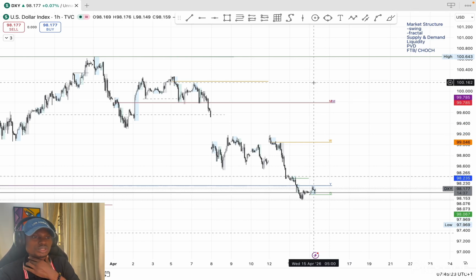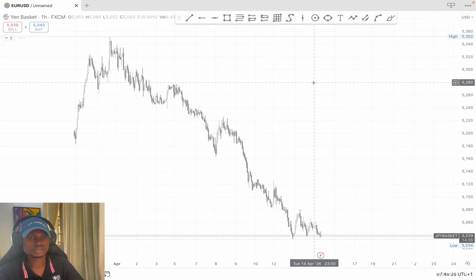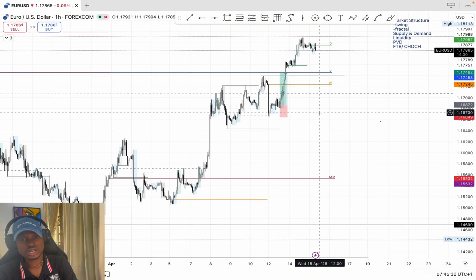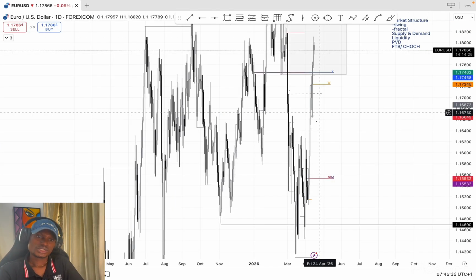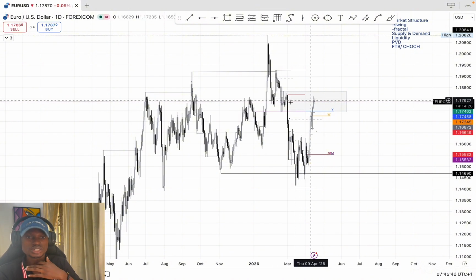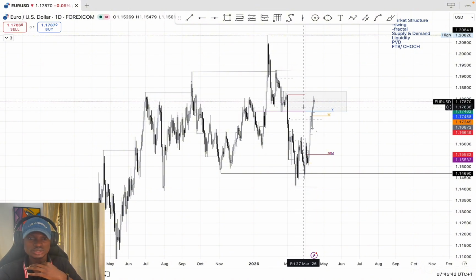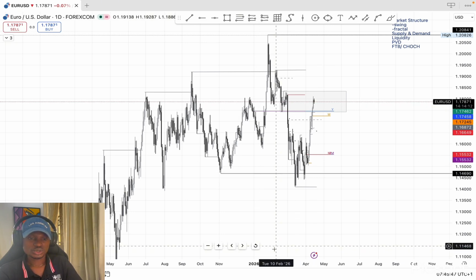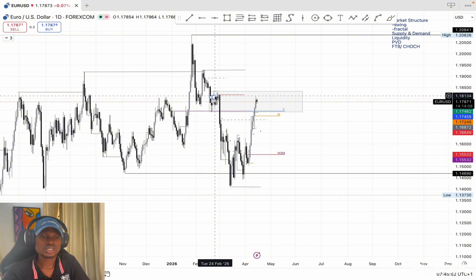The next pair I'm looking at today is EURUSD. EURUSD also pushed further into the highs. So I should go to the daily time frame. Here in the daily time frame, we see we are still in this zone here, this supply zone. Although this supply zone is not actively strong because the zone didn't take any liquidity.